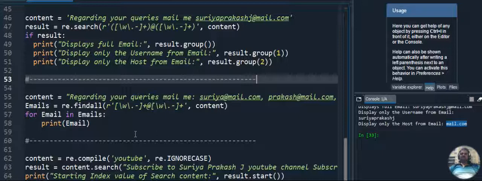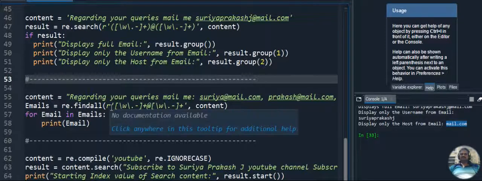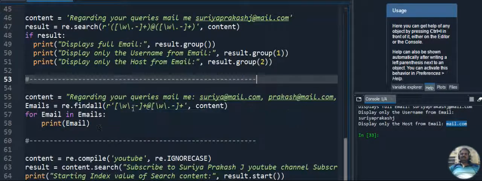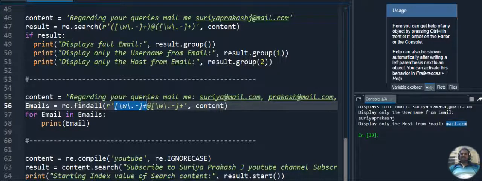So for that, what I am giving as a search is findall, meaning find all the mail IDs. Whatever content we have, if it is a big paragraph or a big essay, in that essay we identify only the email IDs and list them out with the use of a regular expression. What is my first search? I am searching for content before @ and content after the @. If this particular structure is available in the content variable, I retrieve all the email IDs one by one. The emails variable will have all the email IDs. From it I use a for loop, retrieve them one by one, and display them as output.